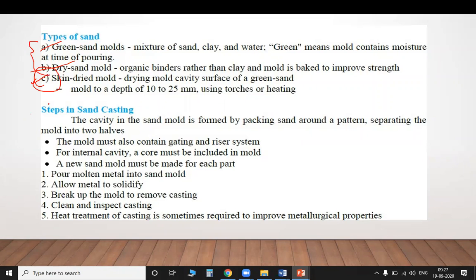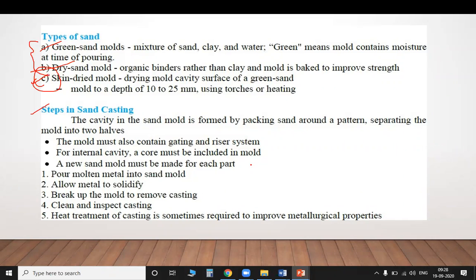The next one is, what are the steps in sand casting? As per our knowledge, the first thing is pattern preparation. How is the pattern prepared? It depends on the shape the customer has given, and on the production. What material is used to prepare a pattern, whether wood, wax or anything else?